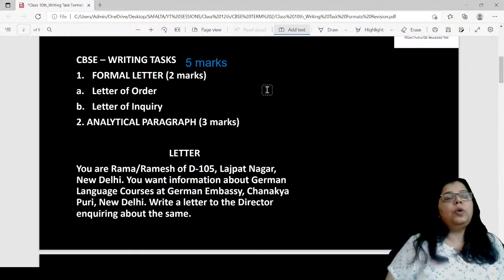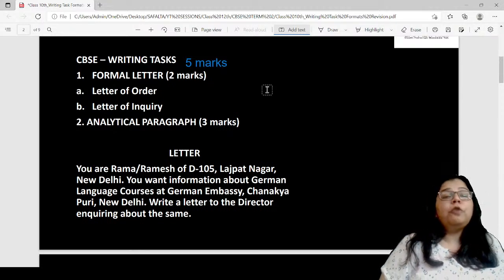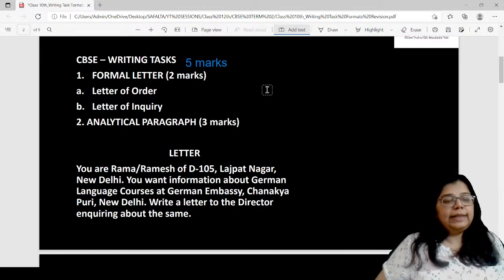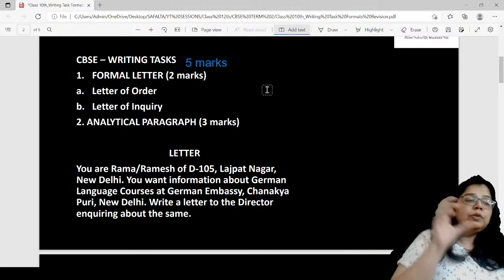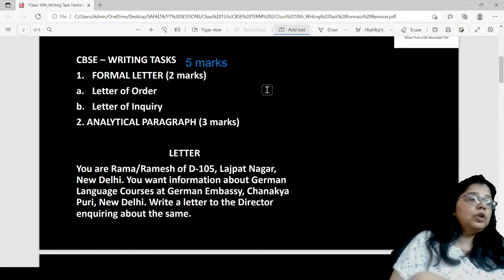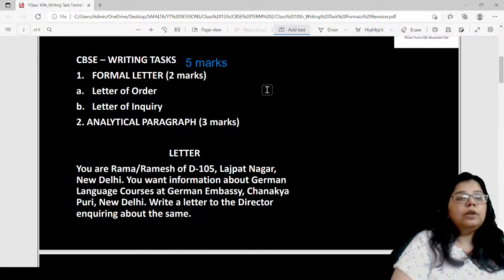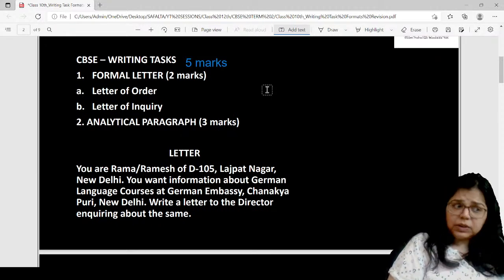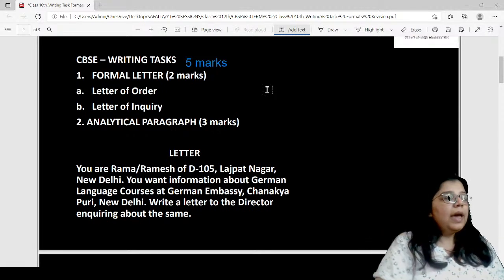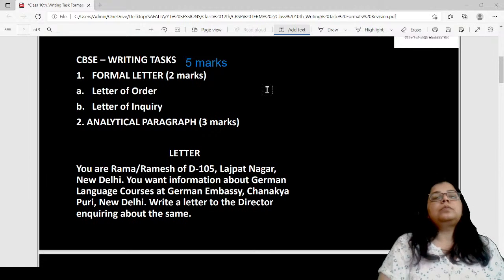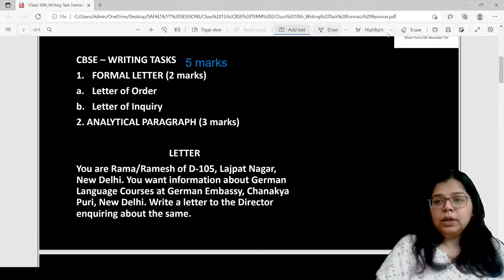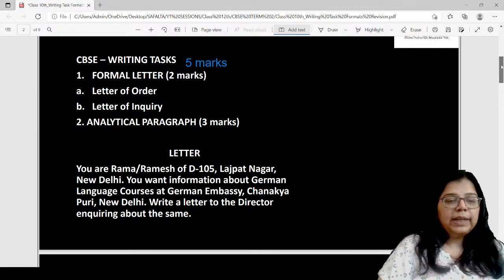The analytical paragraph is another thing that we are going to discuss later. The format of the formal letter remains the same, whether you're writing a letter of order or a letter of inquiry. So today what we are going to discuss is the format of the formal letter, and then we will discuss the paragraph later. Okay, so let's start.